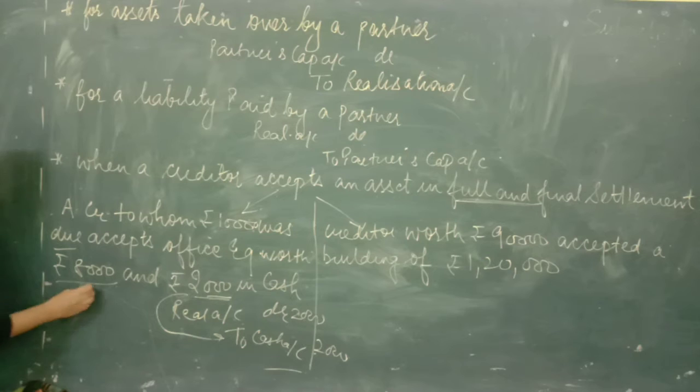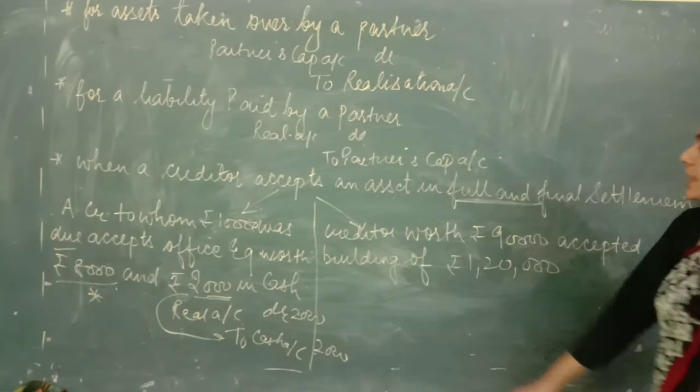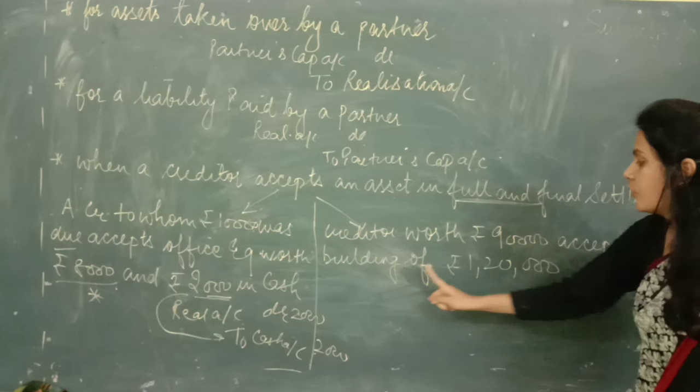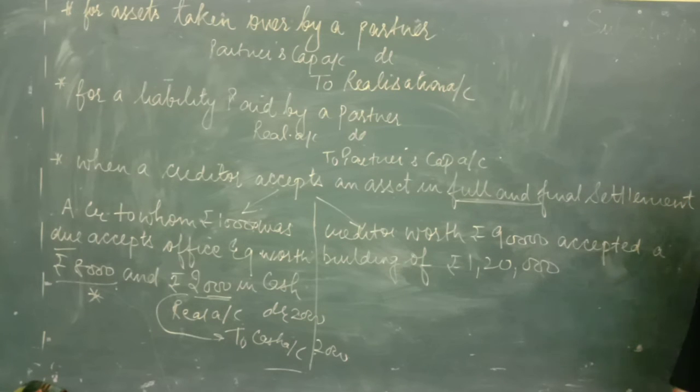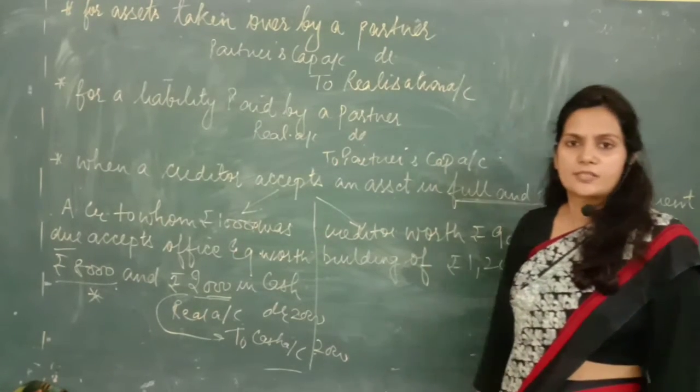But no entry for this 8,000 will be passed in the books of accounts. Now move to the next point. Creditors worth rupees 90,000 accepted a building of rupees 1,20,000. Now in this case, what is happening? This case is opposite to the case which we have discussed just now.